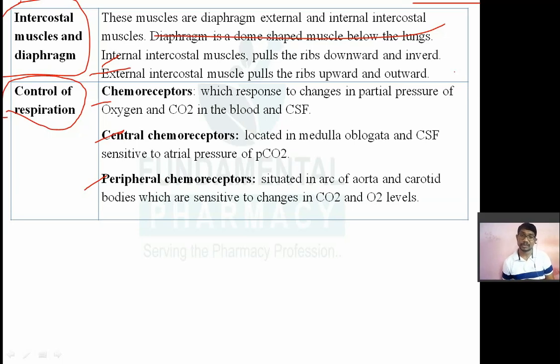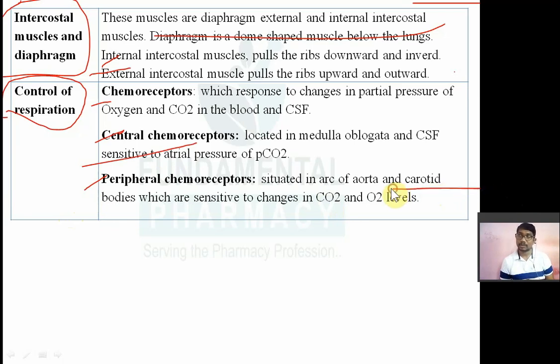Central chemoreceptors are located in the medulla oblongata and are sensitive to CSF and arterial pressure. The third control of respiration is by the peripheral chemoreceptors. They are situated in the arch of the aorta and the carotid bodies.